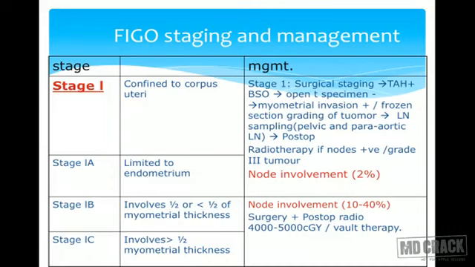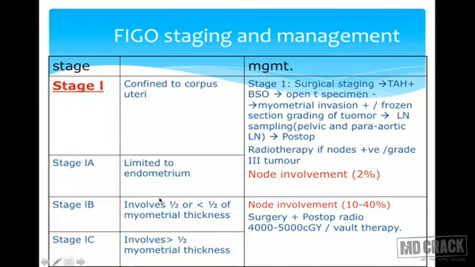Or on grading, if there is a higher grade, grade 2 and 3, or maybe clear cell carcinoma seen, then you have to go for lymph node dissection, that is pelvic and para-aortic nodes. If the nodes are positive for malignant cells, then you have to go for post-operative radiotherapy.